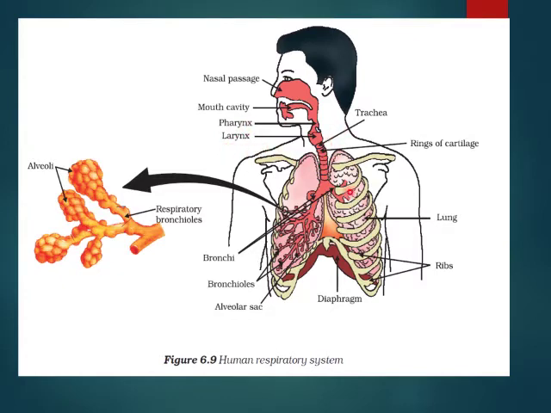This is the trachea, then there are bronchi, bronchioles, and at the end there are circular structures which are known as alveolar sacs, and below there is an arc-like structure below the rib cage, that is the diaphragm. You can see these are the bronchioles and these circular structures are the alveoli. So this is the diagram of the human respiratory system.